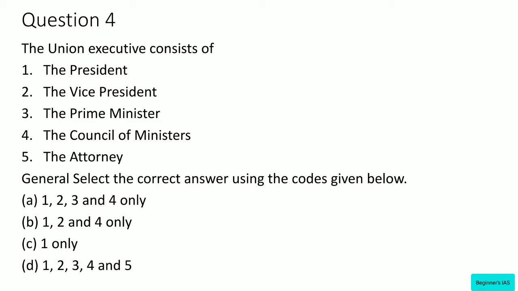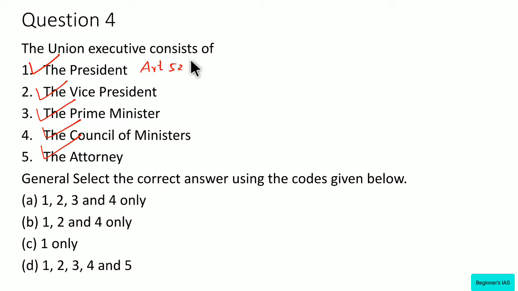The Union Executive consists of the Prime Minister, President, Vice President, Council of Ministers and Attorney General. Yes, see, the Union Executive consists of the President, Vice President, Prime Minister, Council of Ministers and Attorney General of India. One has to know about this also.